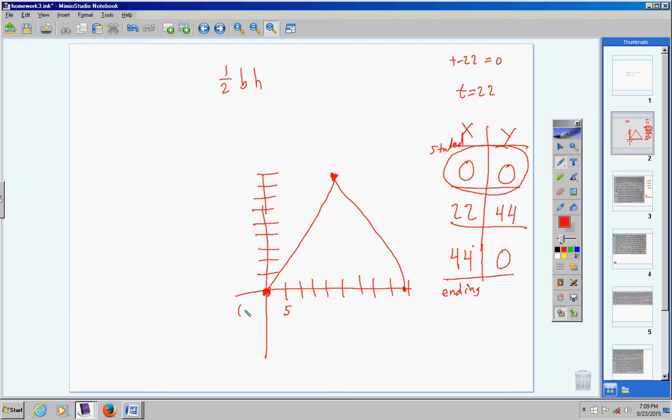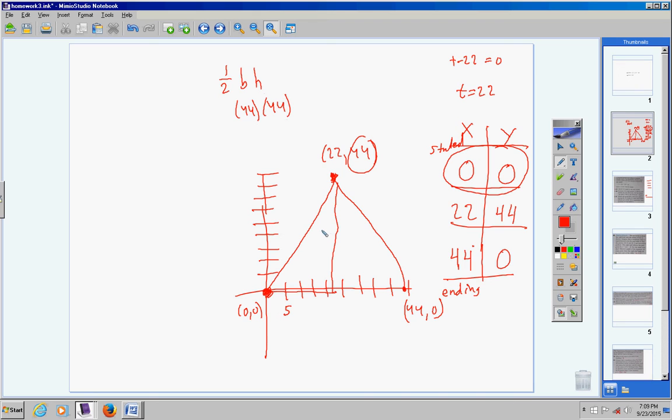Well, here is 0, 0. Here is 44, 0. So I go from 0 to 44. So my base is 44. My height is how high? Well, think of your vertex. The vertex is 22, 44. So we're over how far? 22. And we're up how far? 44. So what's the height then going up? 44. Let's look at it again. You go over 22, up 44. Your height is 44. Alright?